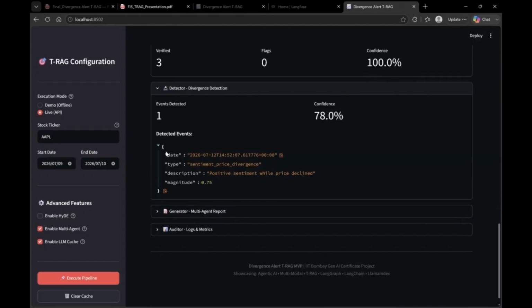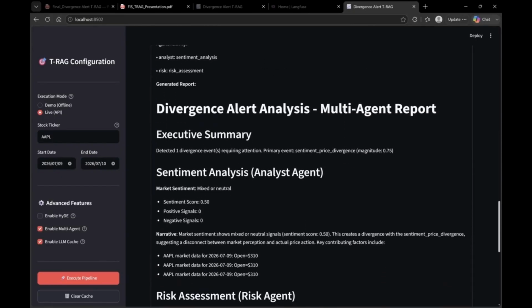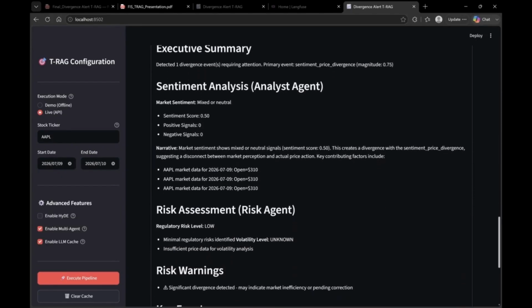Then the detector found one event, which is a sentiment-price divergence. Here you see the description, positive sentiment. And then quickly the generator, which is the multi-agent report. This is the most important thing. Here it is giving you the entire report.